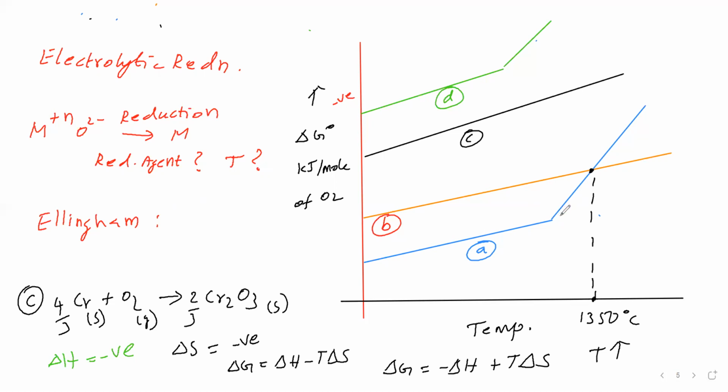For magnesium, the slope is like this; here the slope and here the slope are different. What is the reason? That we'll see.